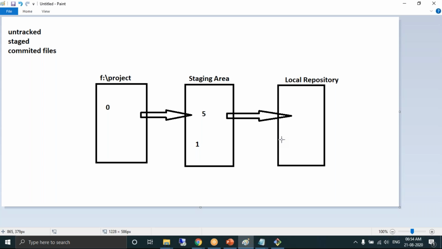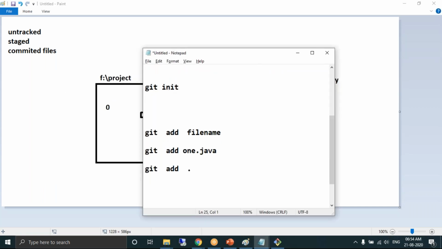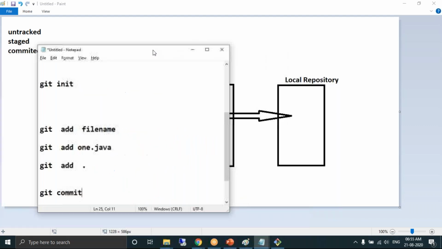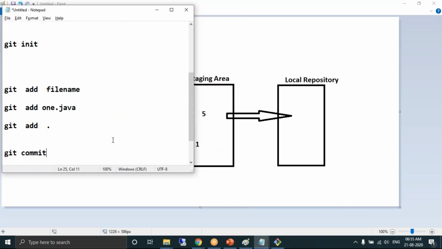Now the developer should write one more command which helps you move the files from the staging area to the local repository. We have a command called git commit. Git commit will help you to move the files from where to where, Prashant? From the staging area to the local repository. Yes. Every commit should have a message. The -m option is used to give the message. The message can be anything. As I'm doing the commit for the first time, I'm writing the commit message as first commit.